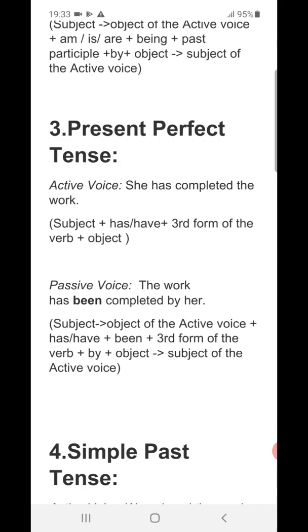Then, according to the rule, since the work is third person or almost like third person singular in number, so you have to put has. The work has then been according to the rule. Then third form of the verb again, completed. Then by according to the rule. She is turning to her. She in the active voice is turning to her in the passive voice. The work has been completed by her.